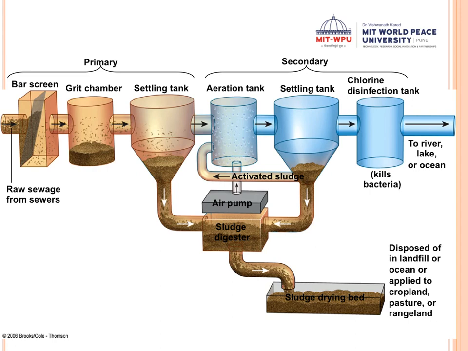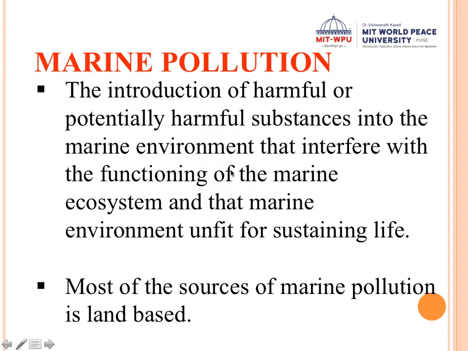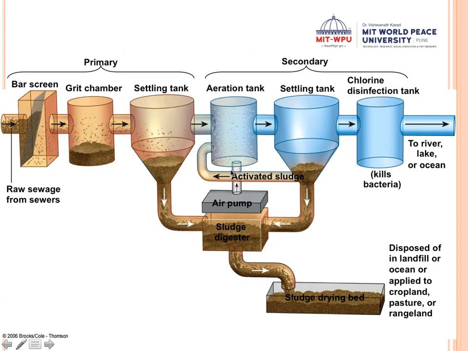So remember that in the primary process there is screening and sedimentation, and in the secondary process there is treatment of that sewage by microorganisms, which releases methane, and leaves a dry bed.